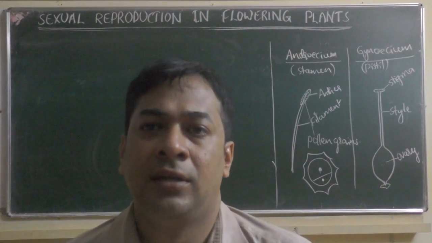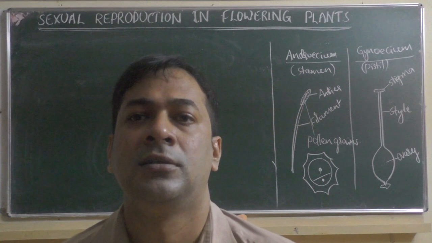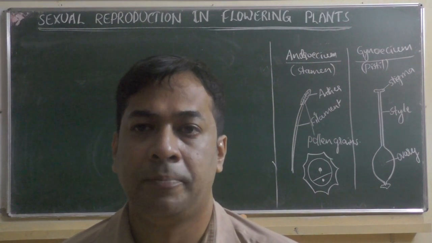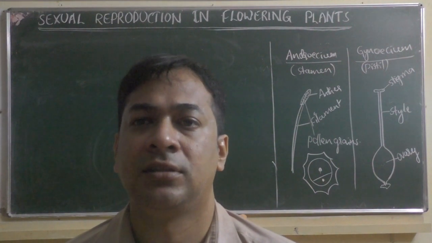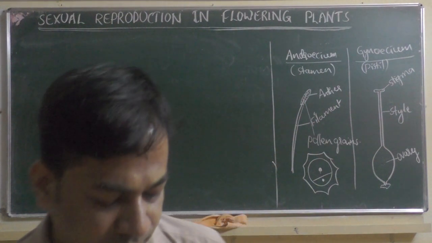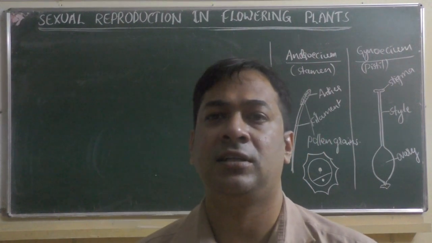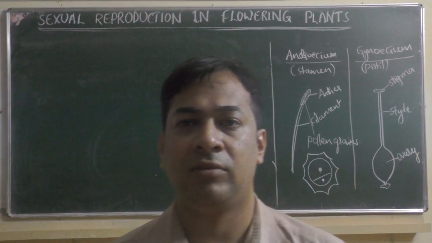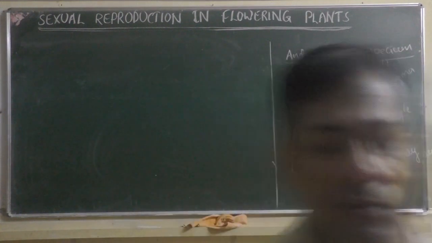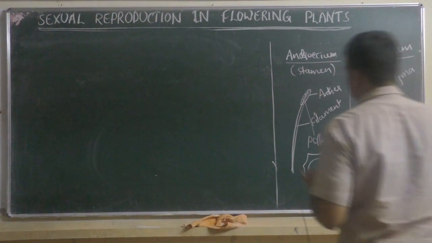So students, under chapter sexual reproduction in flowering plants, in our last class we were discussing pre-fertilization stages. As we know, there are three events in sexual reproduction. The first event is what happens before fertilization, that is pre-fertilization. The second one is fertilization. Then the third one is post-fertilization changes. So we were learning about pre-fertilization stages.